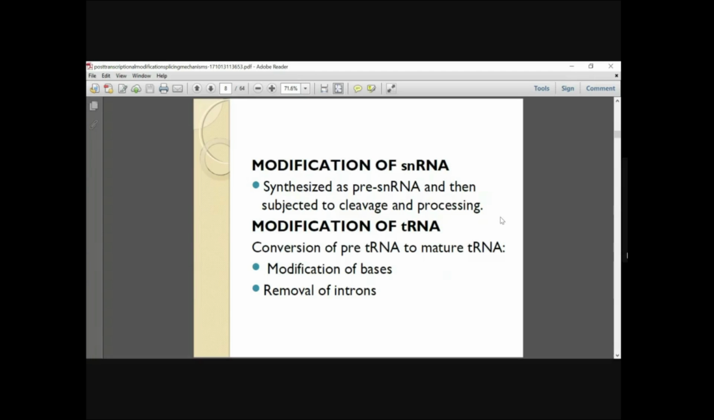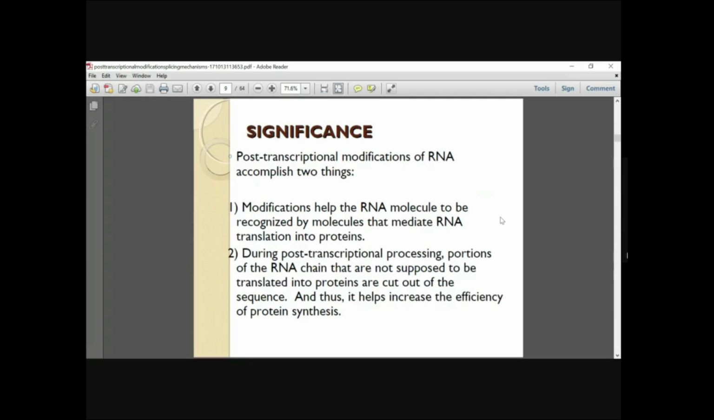Modification of snRNA: snRNAs are usually synthesized as pre-snRNA and then subjected to cleavage and processing. If you consider tRNA, that's transfer RNA, there is conversion of pre-tRNA to mature tRNA. Certain bases will be modified. You know about the pseudouridine loop and all those things; certain bases are modified. Also, certain introns will be removed from the tRNA.